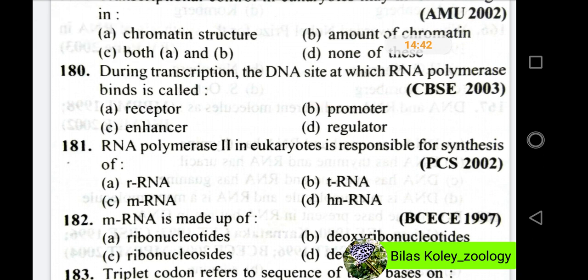Question number 181. RNA polymerase 2 in eukaryotes is responsible for synthesis of, and the options are rRNA, tRNA, mRNA, hnRNA. In these questions, the right option will be option C, mRNA.